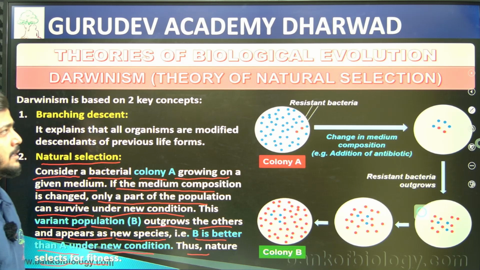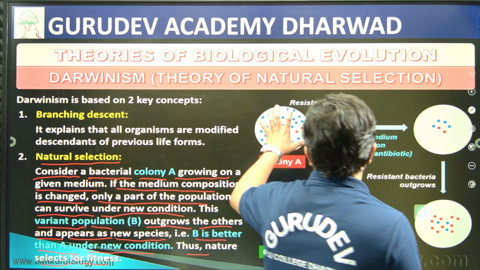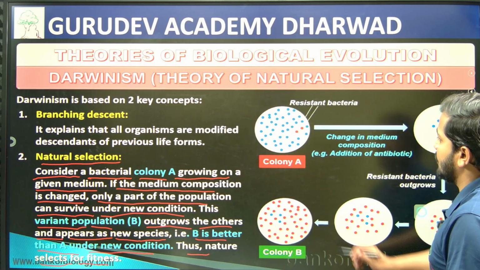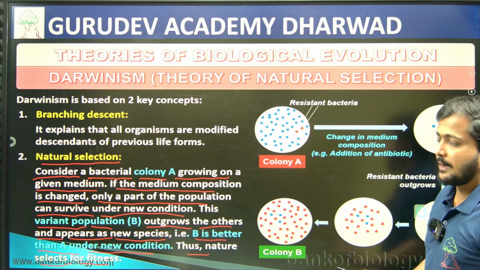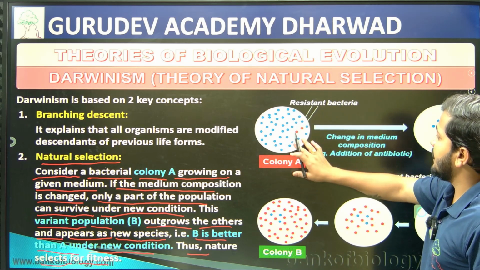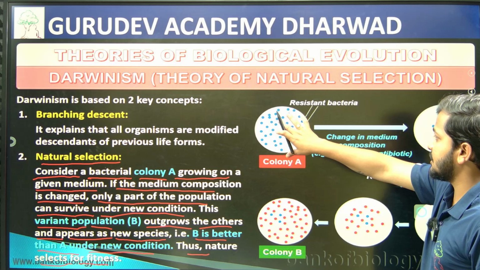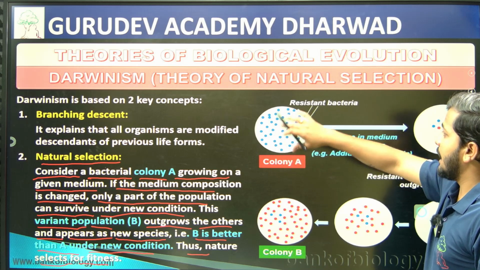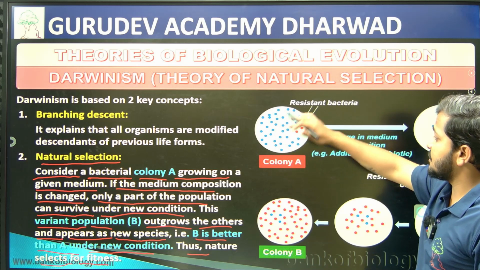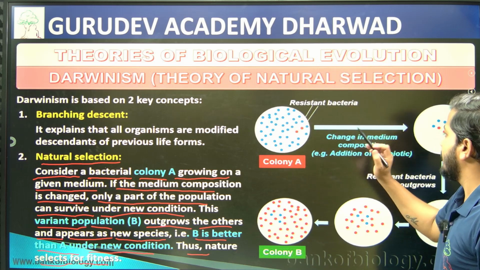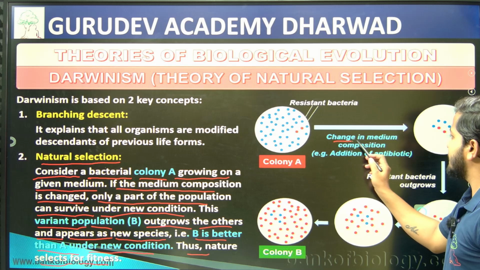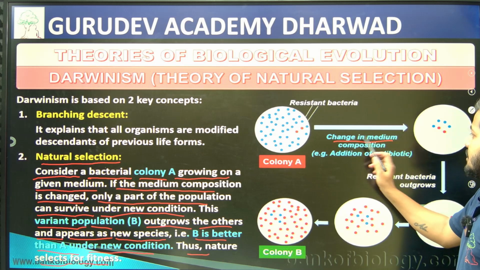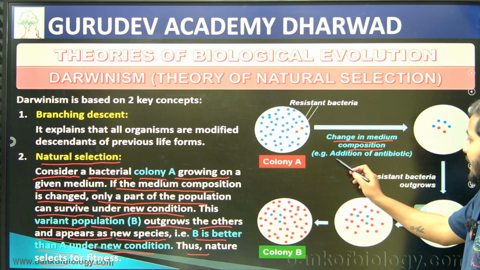Now what they have done is bring up a bacterial colony, colony A and colony B, right? Based on the media composition they have taken, first population A started growing. Then they changed the medium, so there is a change in the composition of the medium, with the addition of antibiotic.